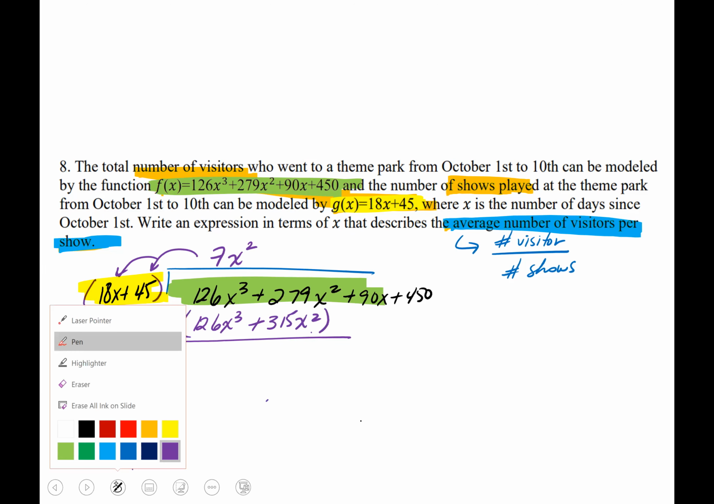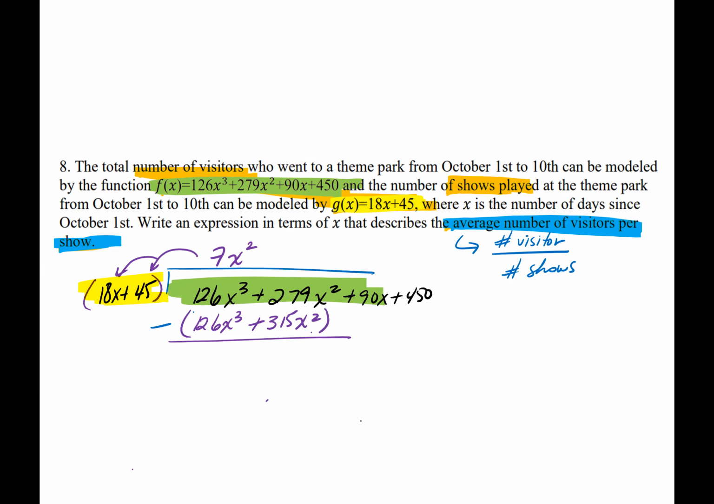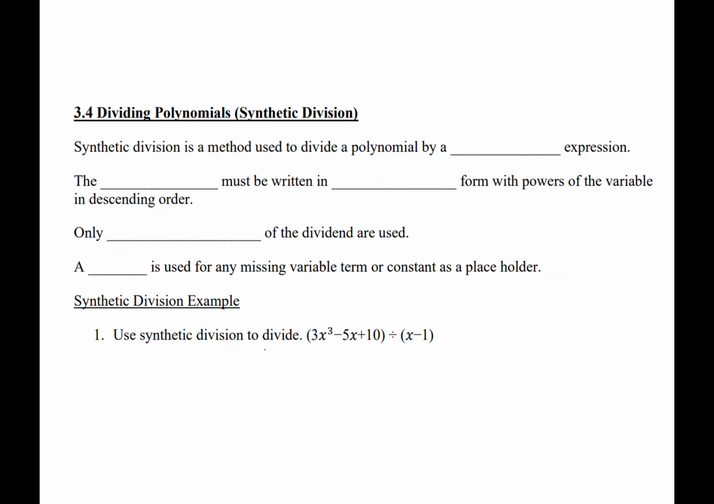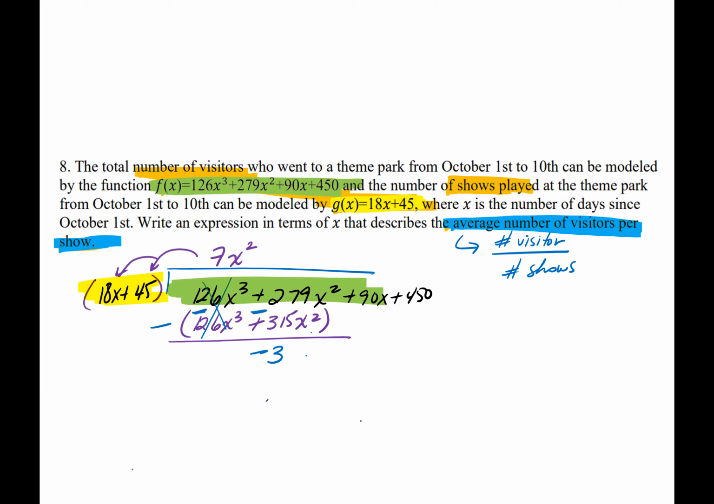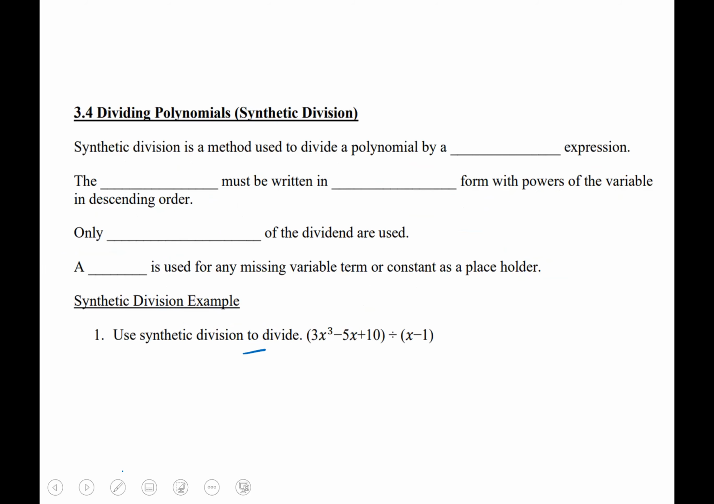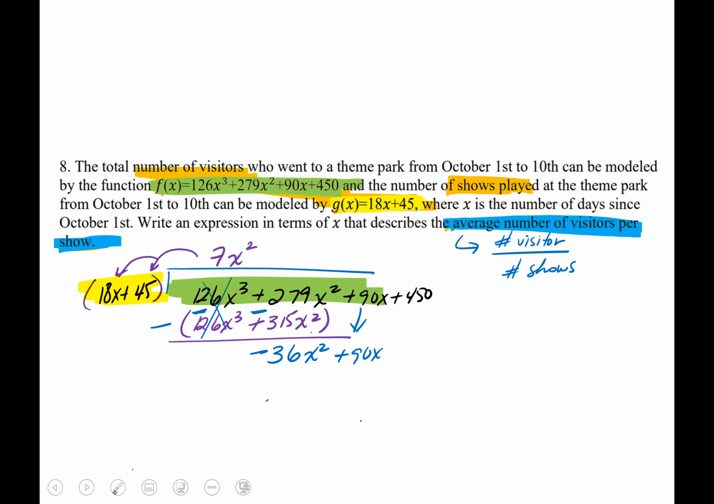And we're going to go ahead and subtract, which makes us a negative, negative, cancel. 279 minus 315 is going to give you a negative 36x squared. Now bring down that 90x. Okay, so I'm going to repeat the process again.